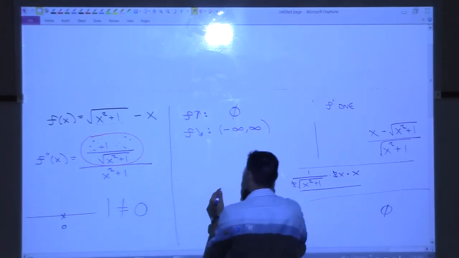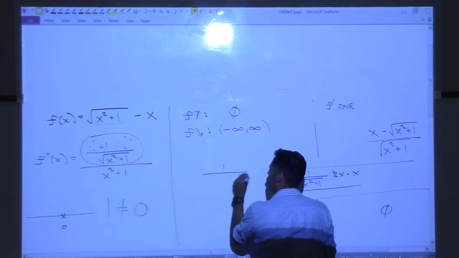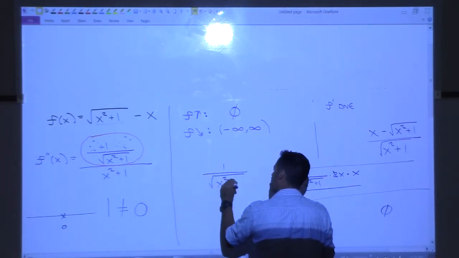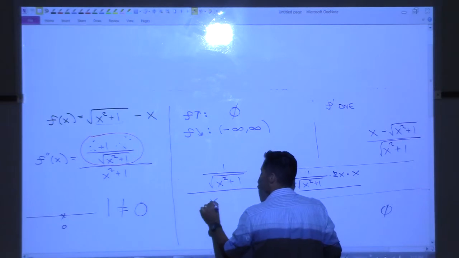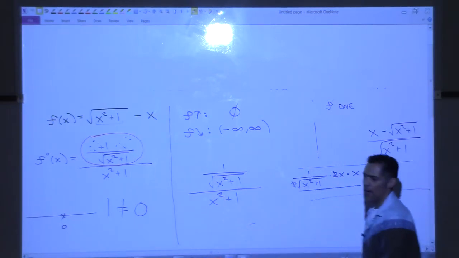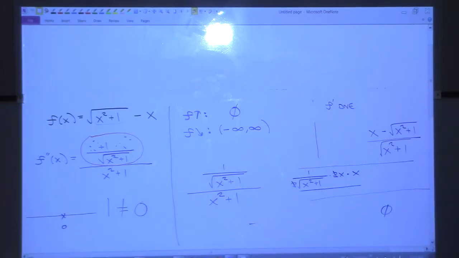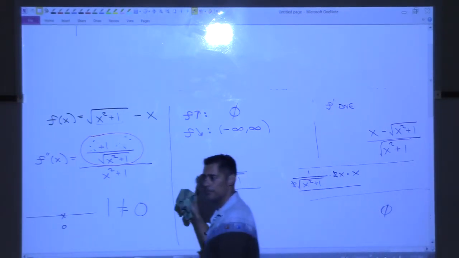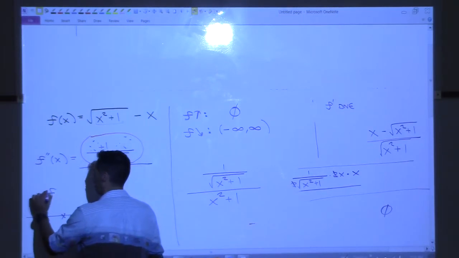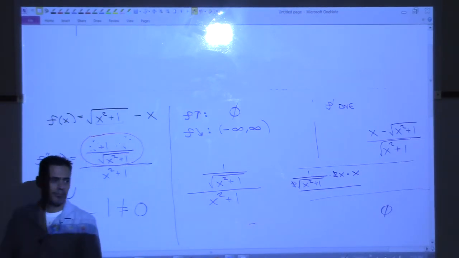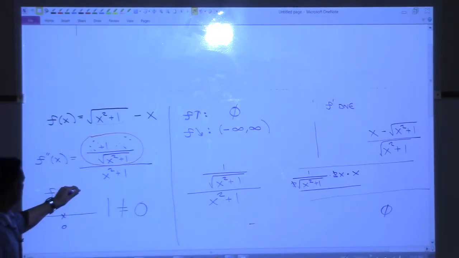The cleaned up one looked like this: 1 over the square root of x squared plus 1, over x squared plus 1. I think you can just look at that and tell that no matter what you plug in, you're getting positive numbers out. That's our second derivative cleaned. So it's always positive, which means we are always concave up, smiley, happy, positive people.